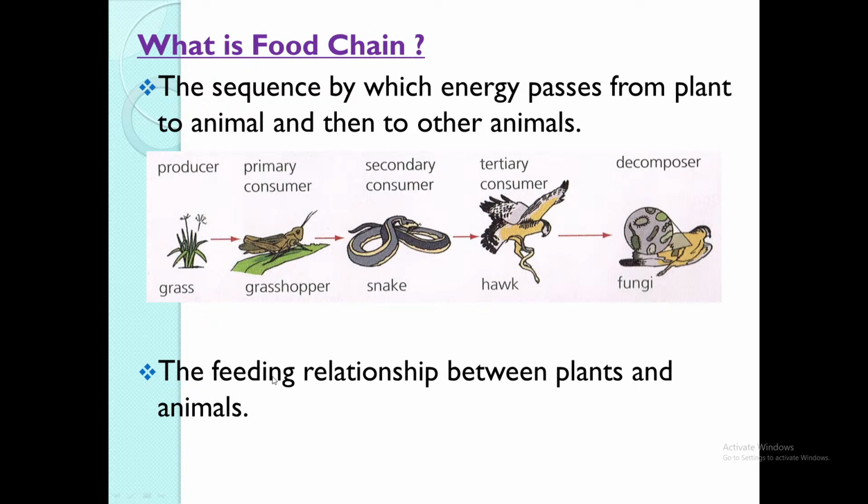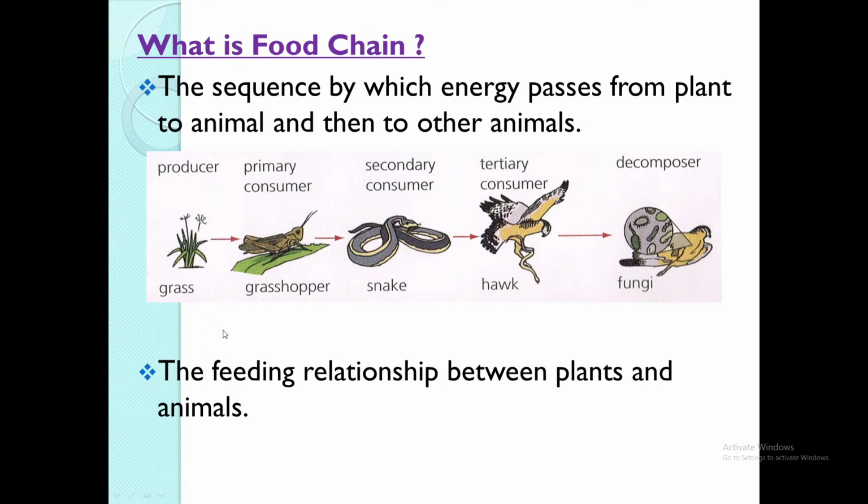All right. And of course, food chain. That is the main concept that we need to understand. A food chain is the sequence by which energy passes from plant to animal and then to other animals. Looking at the screen, you will realize that we have some organisms and forward arrows. The arrows show the direction in which the energy is traveling.